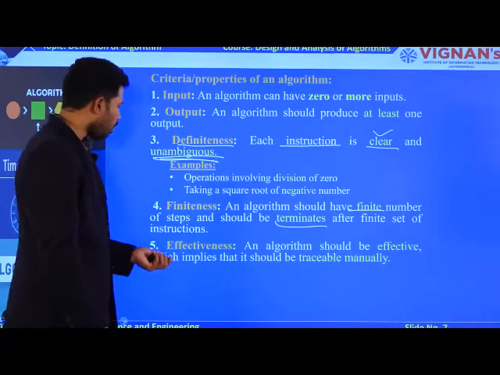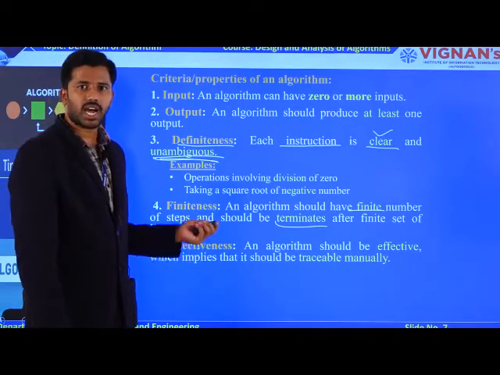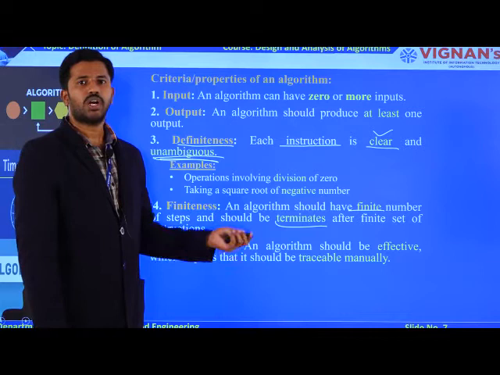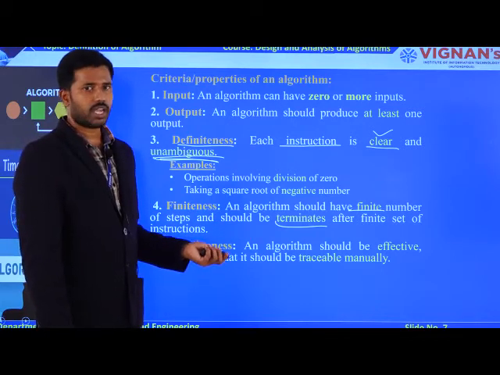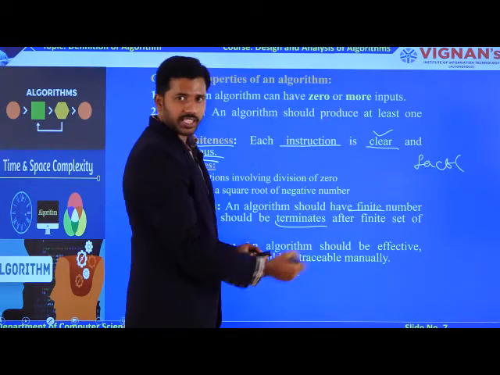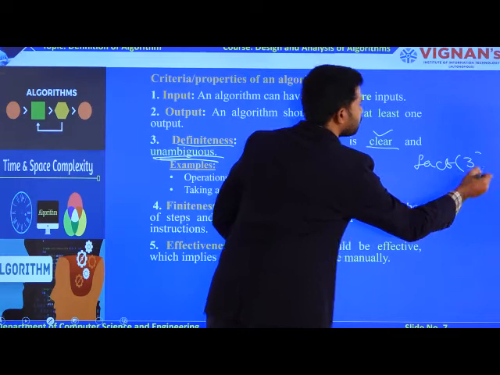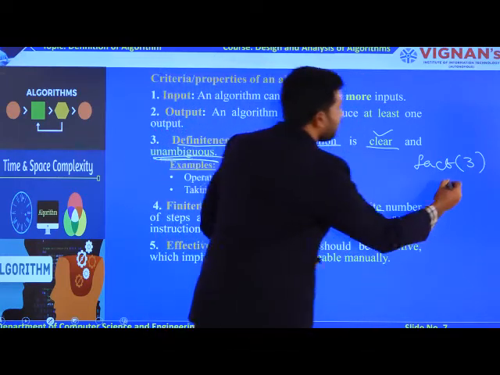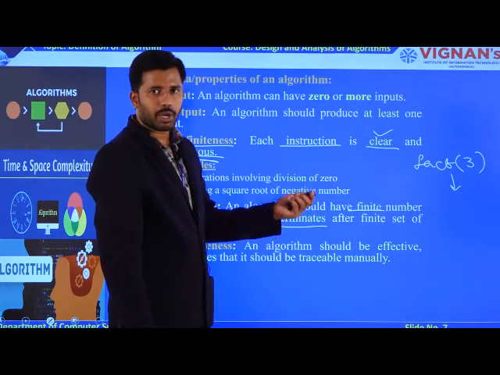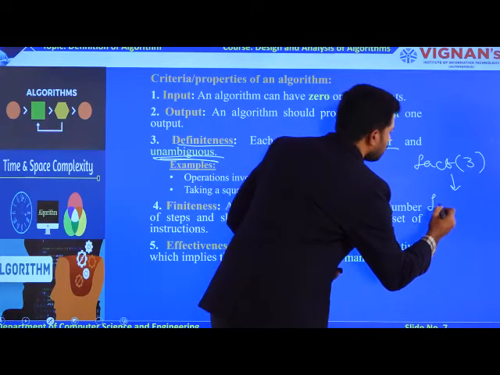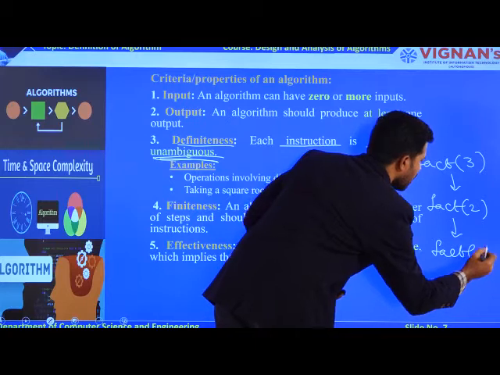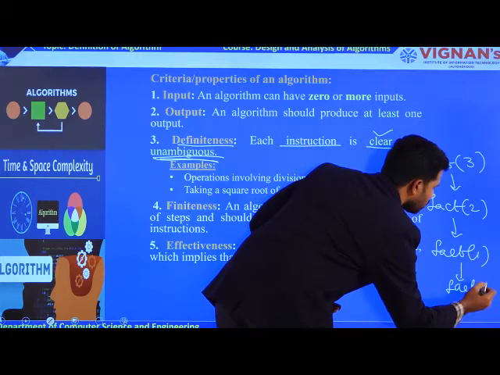The last property is effectiveness. Every algorithm designed by you must be effective, and only then is it possible to trace the algorithm manually. For example, I am taking a factorial example with parameter value 3. The factorial function with parameter 3 is a big problem, so it is reduced to factorial of 2, which is again reduced to factorial of 1, and that is again reduced to factorial of 0.